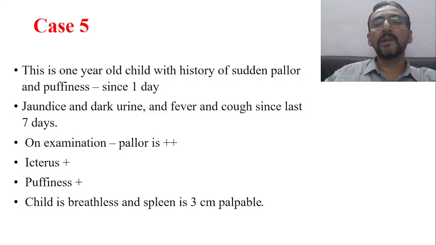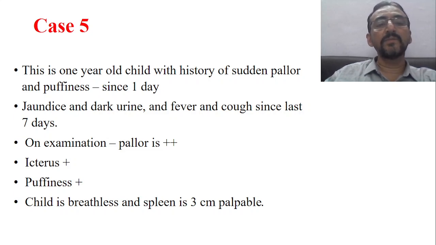And there is fever and cough since the last 7 days. This is the history; we have to take it like this. The child has already had fever and cough for the last 7 days, but since the last 1 day, the child suddenly developed pallor as well as puffiness of the face, and is also having jaundice with dark urine.